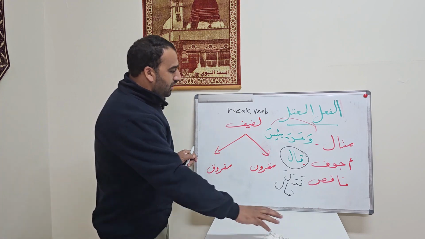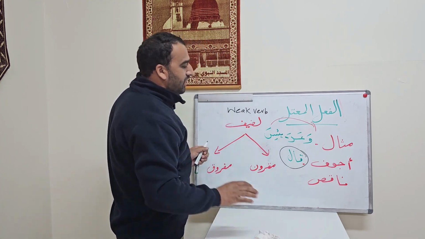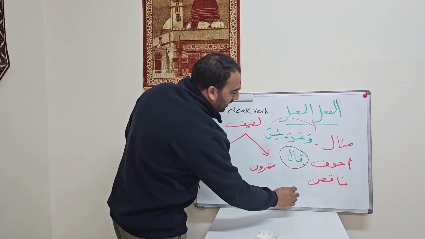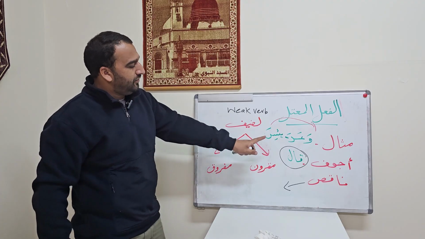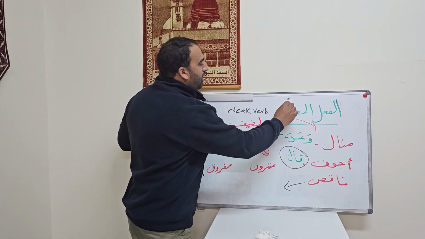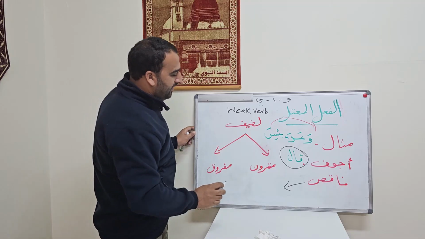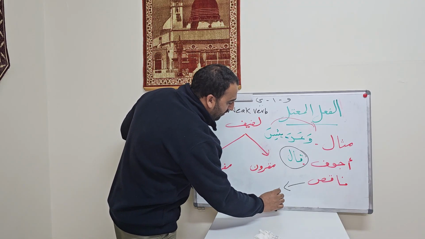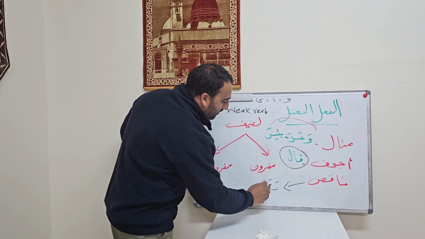Now, let's get back to naqs. What is naqs? Naqs is a verb where we find the huruf al-illa, waw, alif, or ya, at the end of the verb. For example, rama.